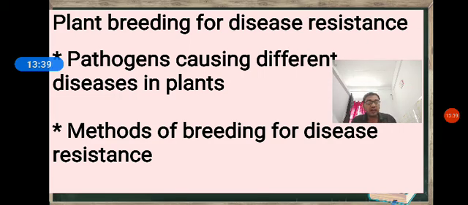The intention is to develop a new, disease resistant variety by a plant breeding process, and in that way increase the crop yield.